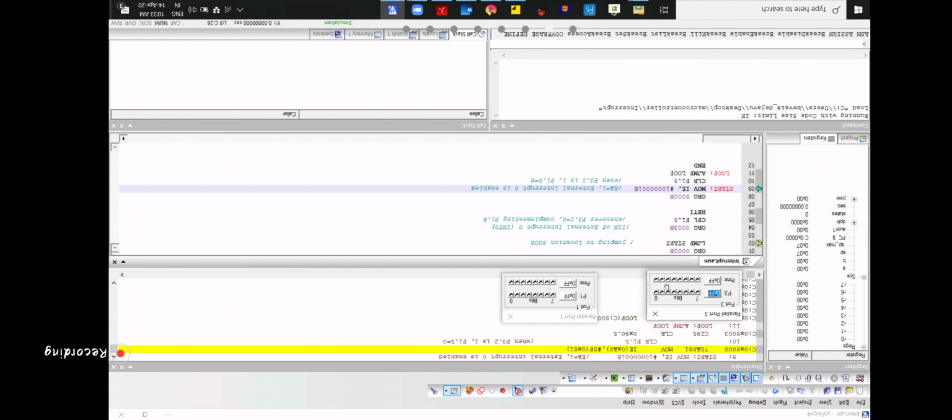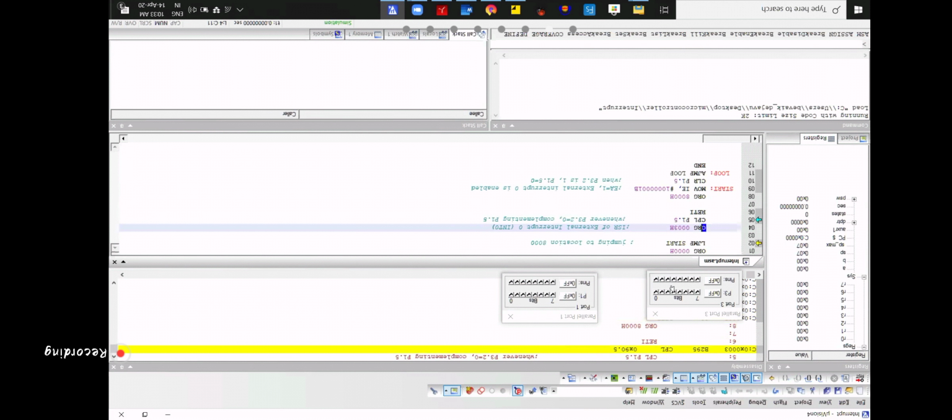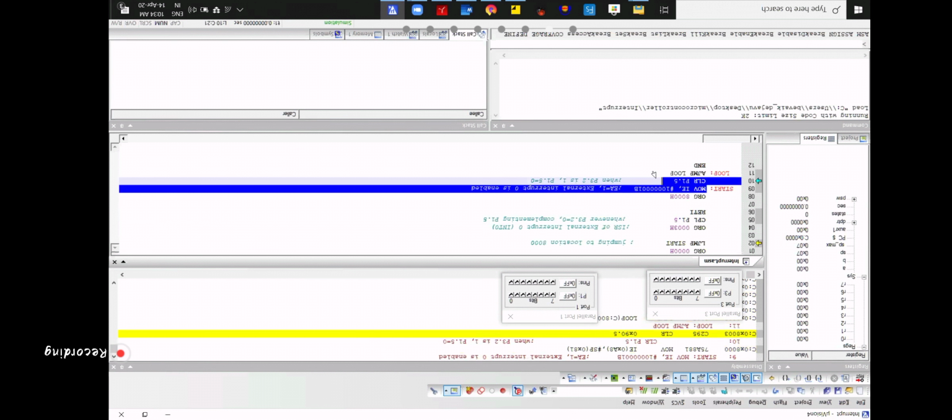Whenever I give low, there should be a complement in P1.5. This is P1.5, so there should be a complement. That's what I have written in the program. When P3.2 is 1, P1.5 should be 0. That's what I've written here.